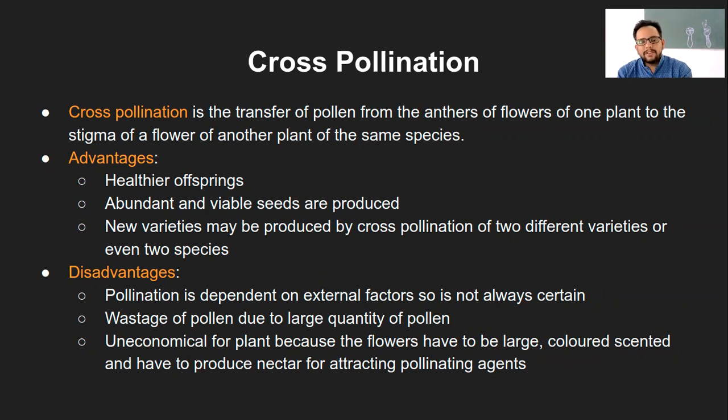The better characteristics are more present in abundance, and that's why the viability of the seeds is increased. And of course, new varieties are produced by cross pollination, because the characteristics of two different varieties are getting introduced into that particular offspring, and that way a new variety will be generated.